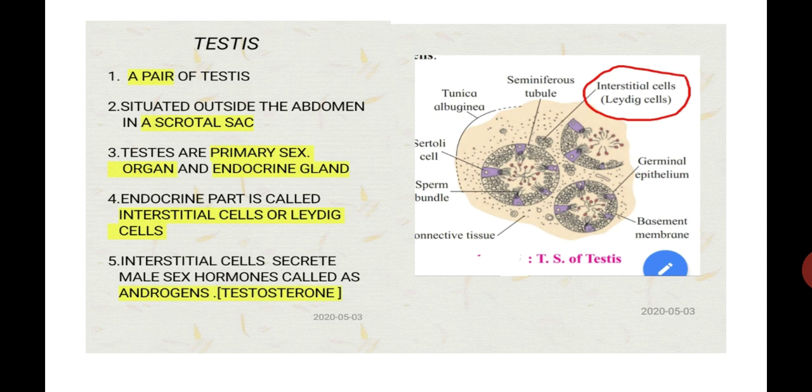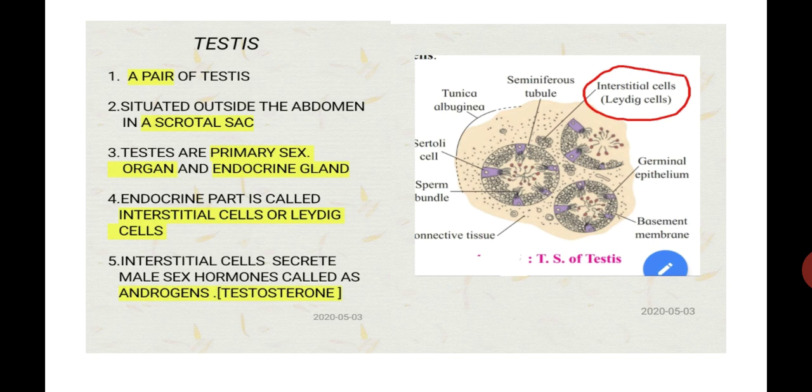So this is about the testis. A pair of testes is situated outside the abdominal cavity in a scrotal sac. They are primary sex organs as well as endocrine glands. The endocrine part is called interstitial cells or Leydig cells. These interstitial cells secrete the male sex hormone called androgen, and among the androgens, testosterone is the most significant.